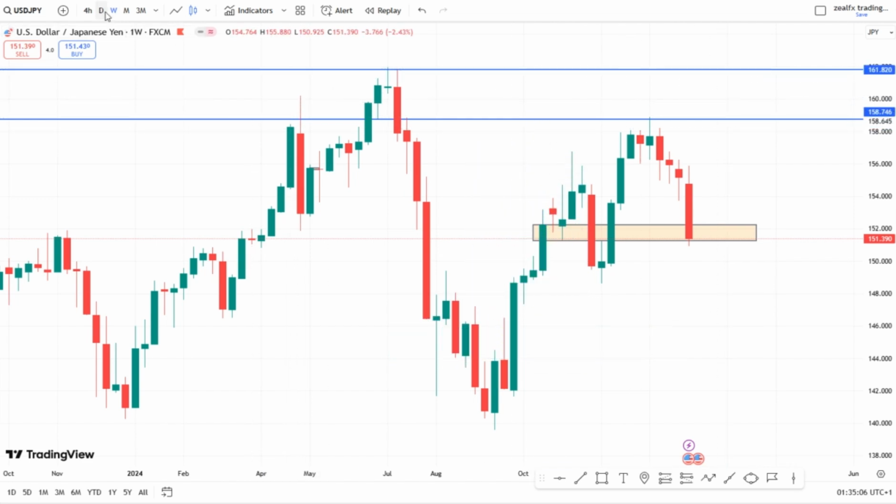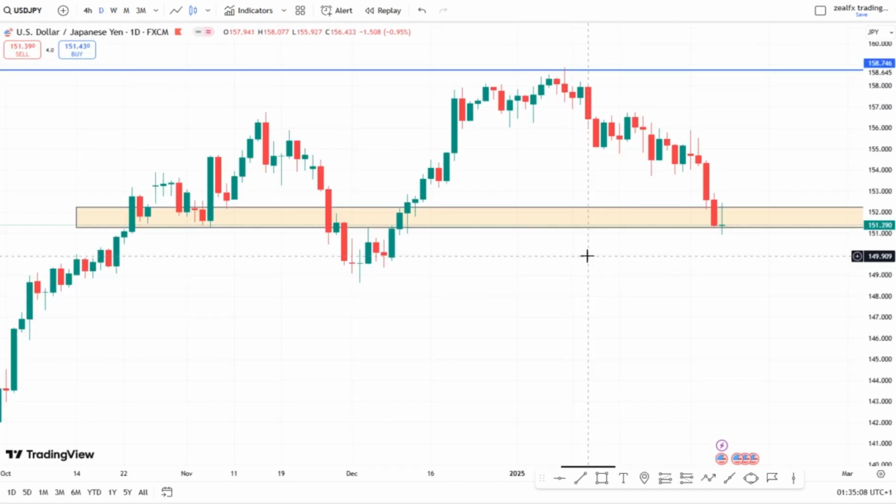So let's look at the daily chart of the USDJPY. On my daily chart, we also have price close on this support level. So long as we have price close on this support level, we also have a downtrend inner structure on the USDJPY, which is we have a higher high, lower high, lower high, lower high.